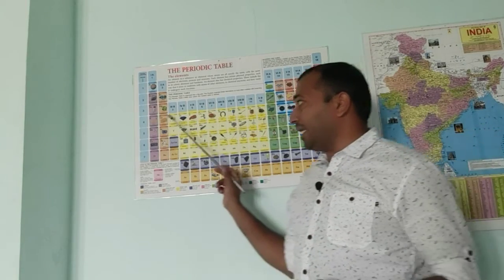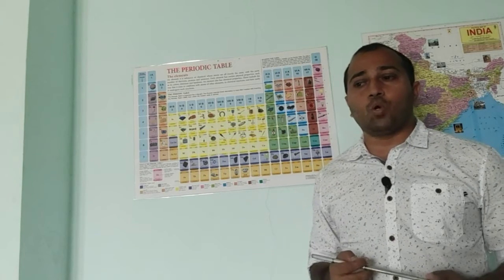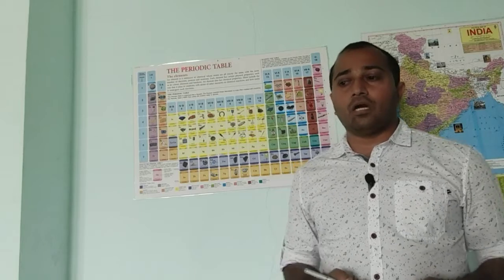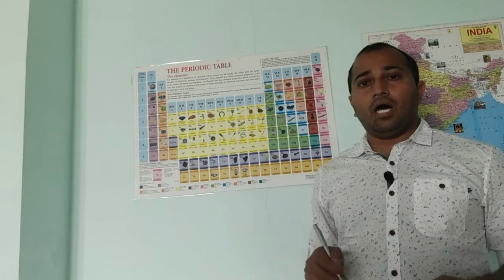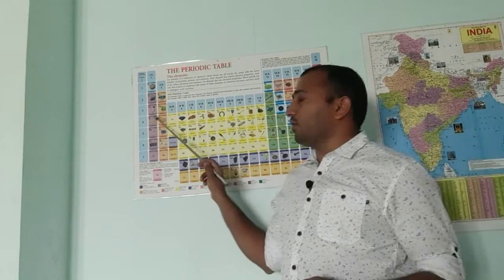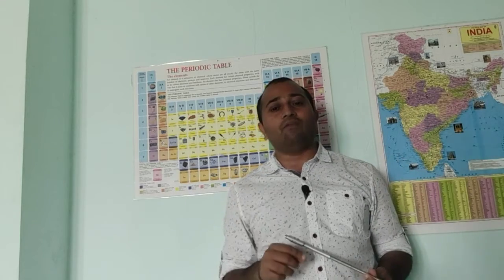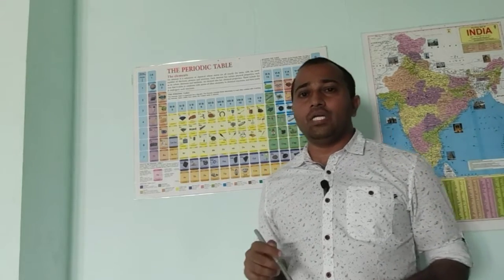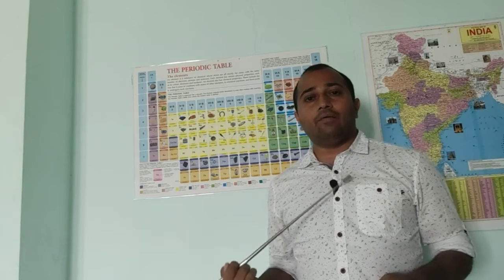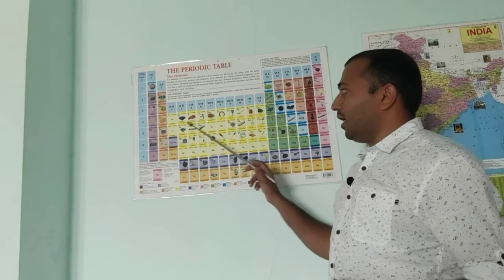Next we have the 11th element, sodium. As you can see, sodium chloride is the common salt used in the salt we eat. In that salt we have iodine. That iodine helps so that you don't get any kind of thyroid disease. So that common salt is sodium chloride.